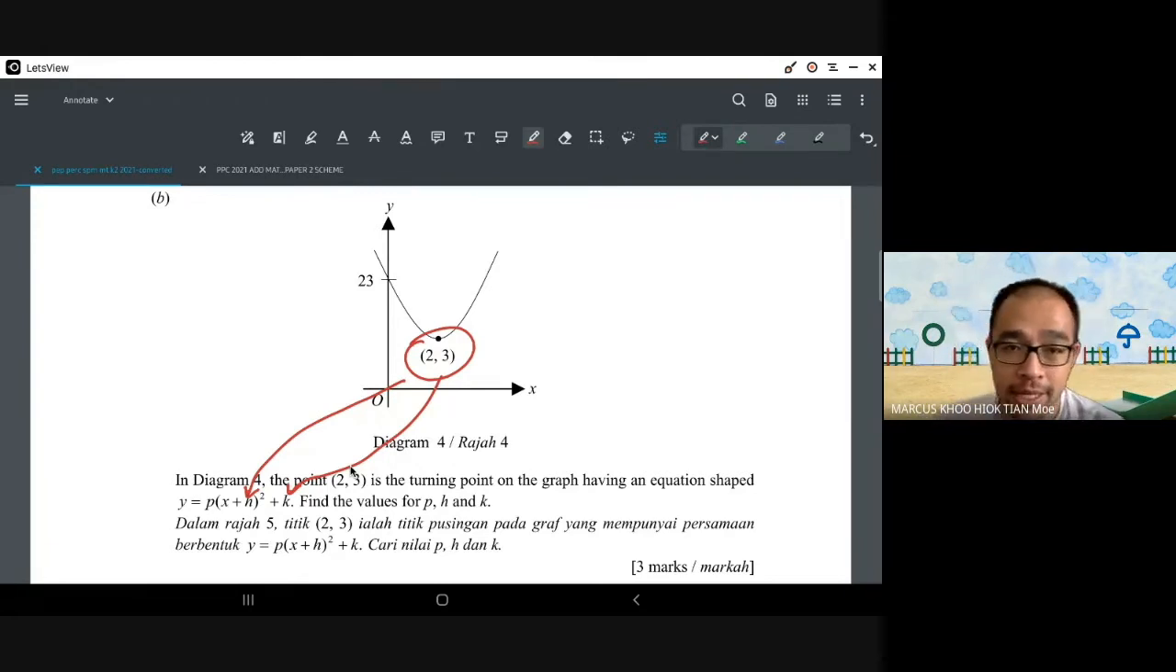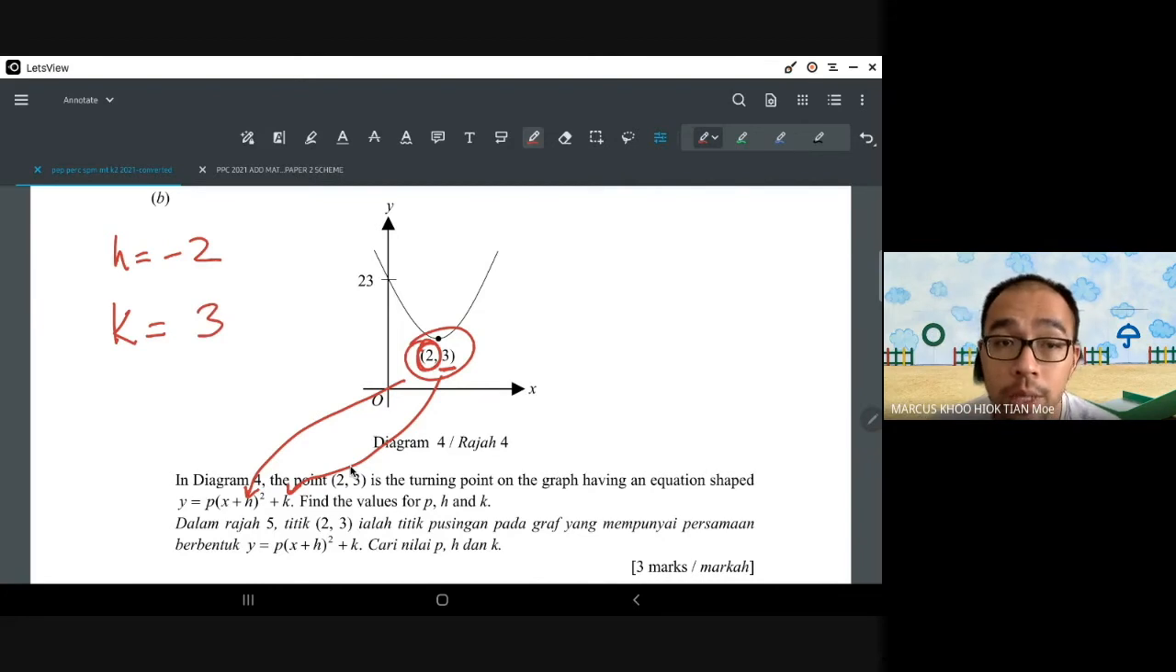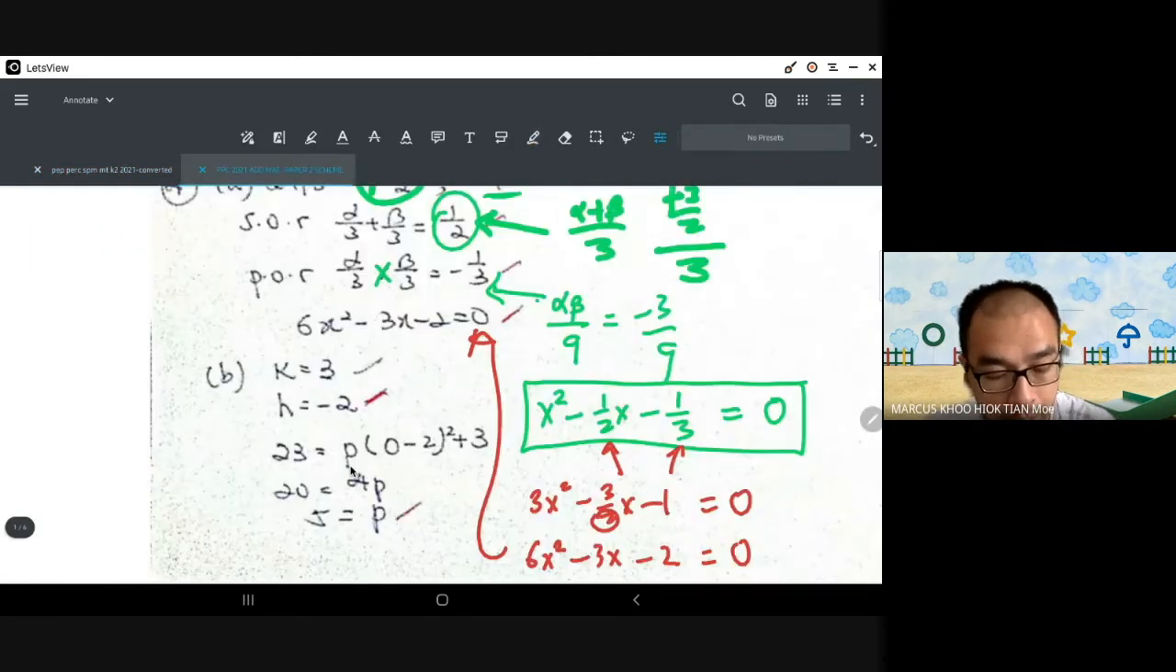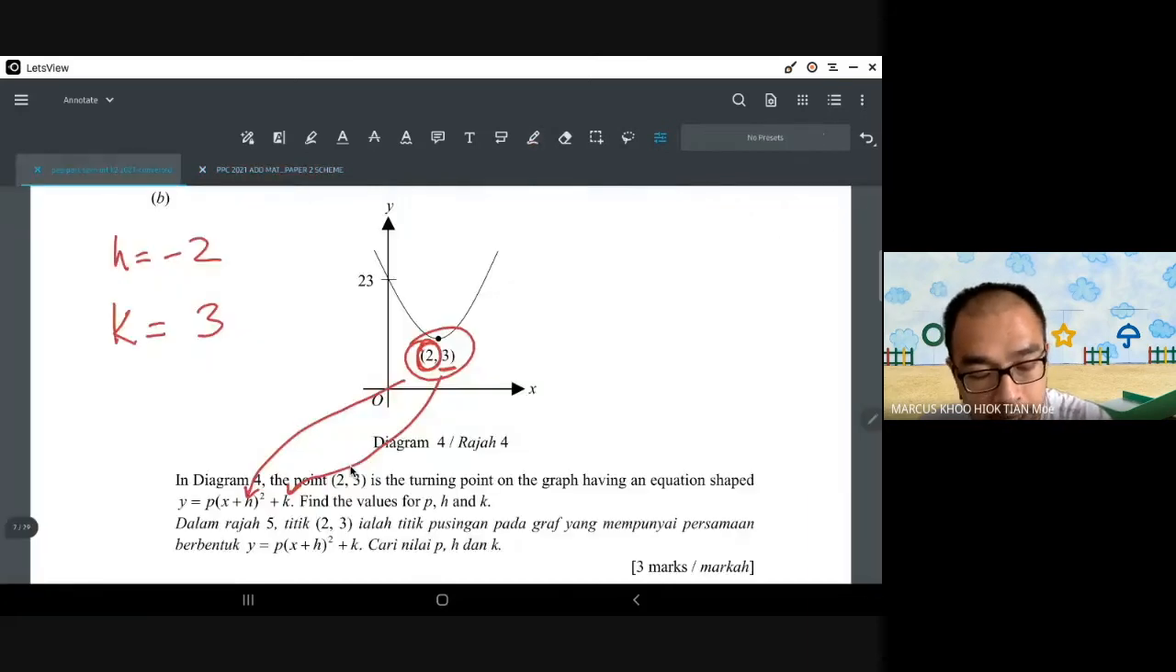Many people see this, they remember, they know it, but they forget. Okay, H is equal to negative 2. It must always be the opposite sign of the x coordinate. Okay, K is the minimum point and the minimum point is 3. So how do we get the value of P? We get the value of P by substituting the y coordinate and x coordinate from this point.